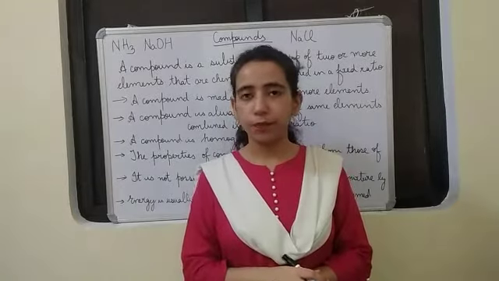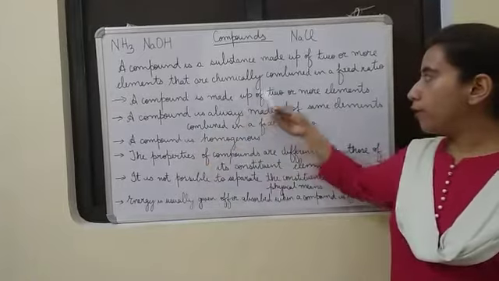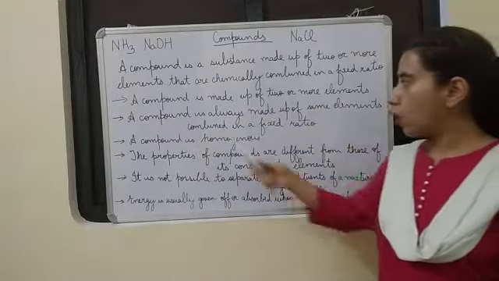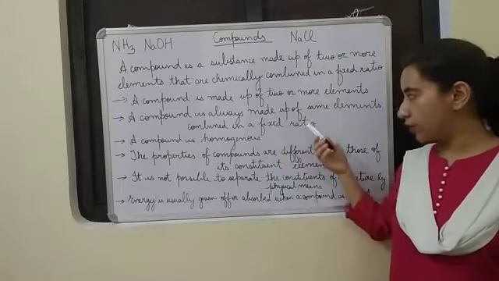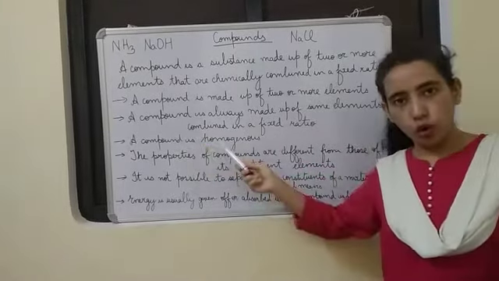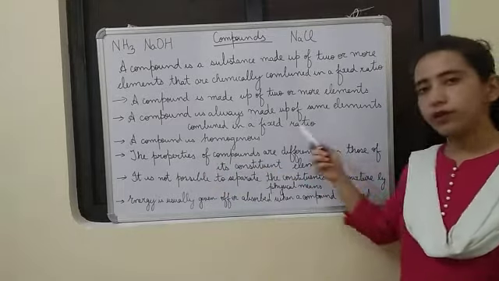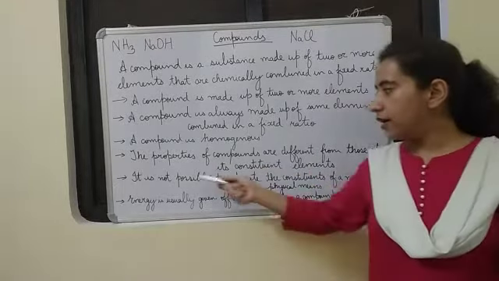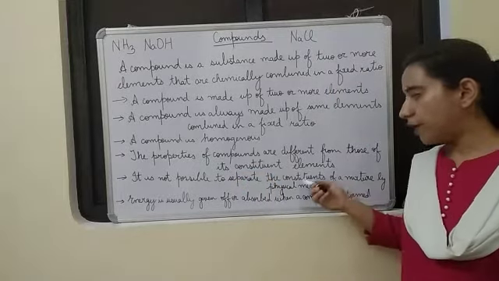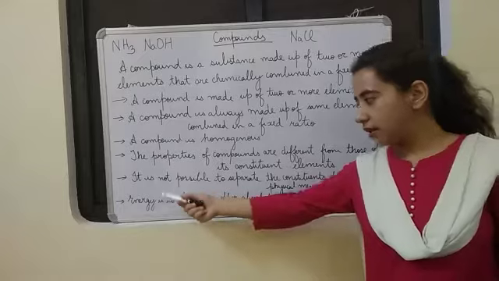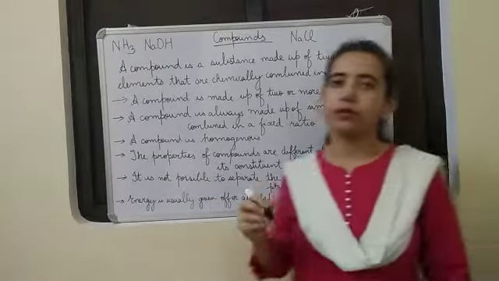Let us have the points read again quickly. A compound is made up of two or more elements. A compound is always made up of the same elements combined in a fixed ratio. A compound is homogeneous. The properties of compounds are different from those of its constituent elements. It is not possible to separate the constituents of a compound by physical means. And the last, energy is usually given off or absorbed when a compound is formed.